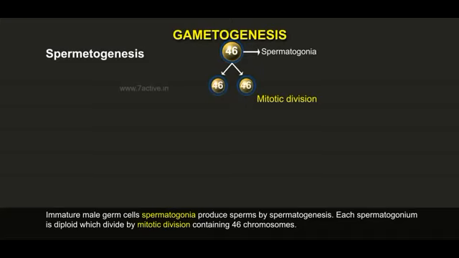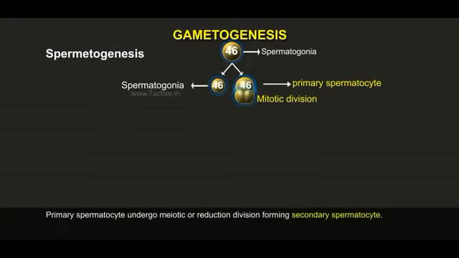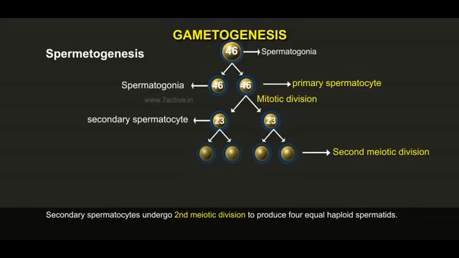Spermatogonia present on the inner side of the seminiferous tubule multiply by mitotic division, forming primary spermatocytes. Primary spermatocytes undergo meiotic or reduction division, forming secondary spermatocytes. Secondary spermatocytes undergo a second meiotic division to produce 4 equal haploid spermatids.